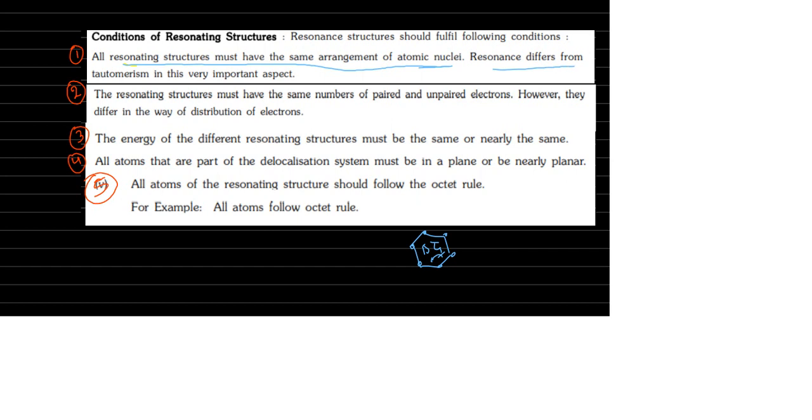Resonance differs from tautomerism in this very important aspect. Tautomerism, you know, keto-enol tautomerism. CH3, CH3 is there. So here one hydrogen is shifting like this. This hydrogen shifted to oxygen, a 1,3 migration. Here a double bond is forming. So this is the tautomerism.